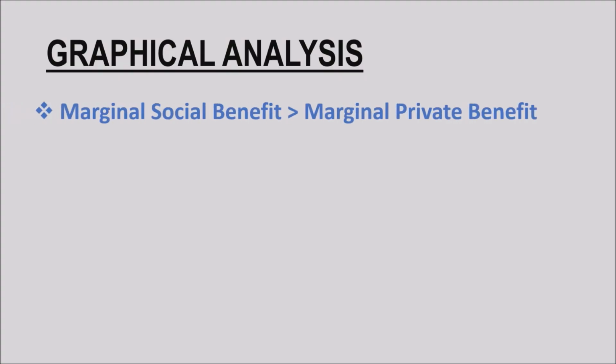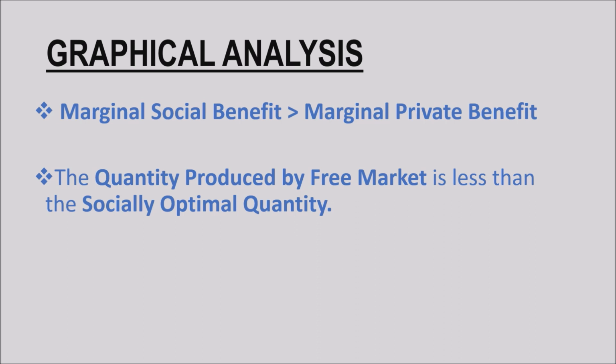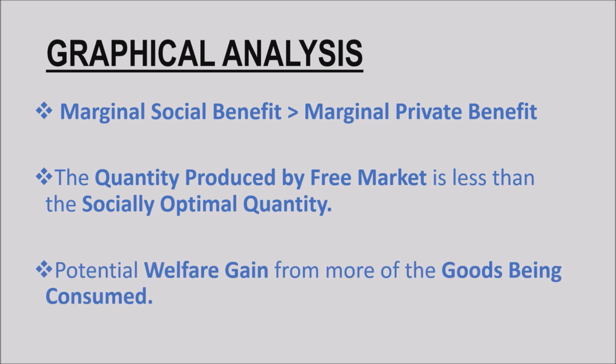So the graphical analysis here states that the marginal social benefit is more than the marginal private benefit. That is, the society as a whole is benefiting more than a private individual. The second observation from the graph is that the quantity produced by the free market is less than the socially optimal quantity. That is, the free market produces less quantity and the socially required quantity is more. And the next observation is that more of such goods and services, when just consumed by individuals, creates more welfare and gain in the society.